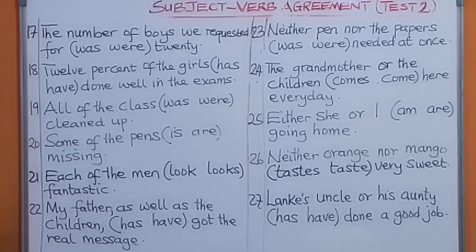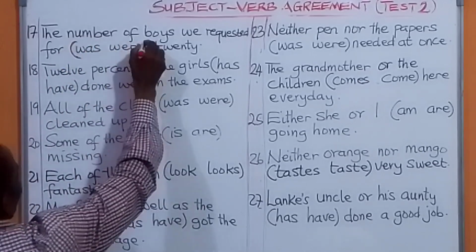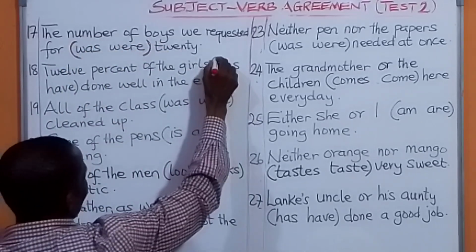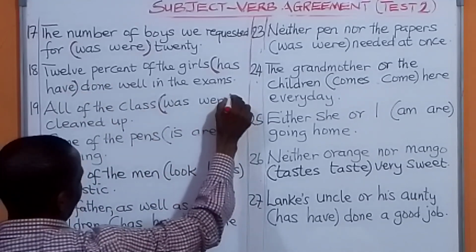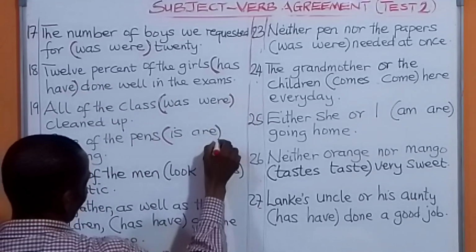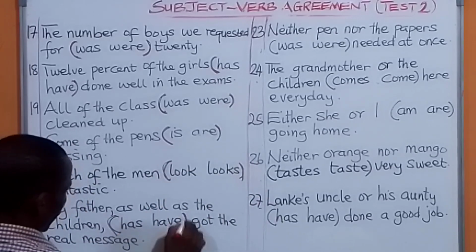As you will always do, copy all the questions. We started from number 1 to 16. We are continuing from 17 to 27. So what we are going to do, copy all the questions as you see them and underline the answer from the brackets. Choose one of the answers from the bracket.